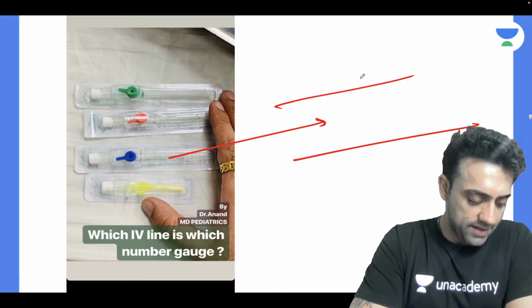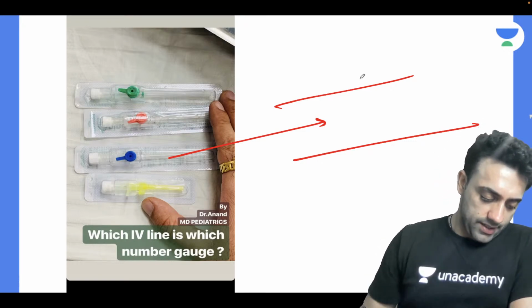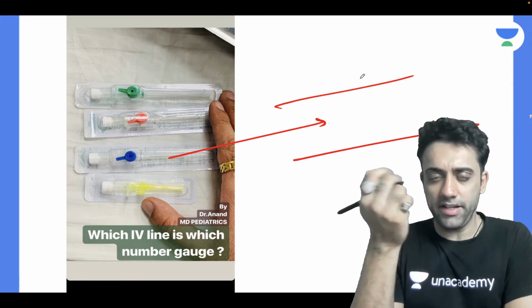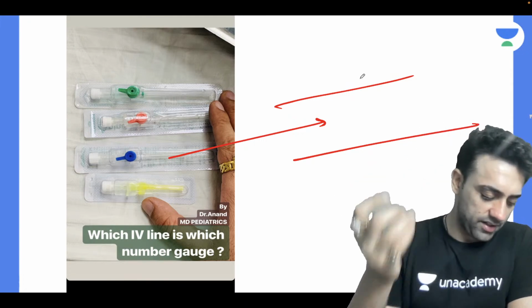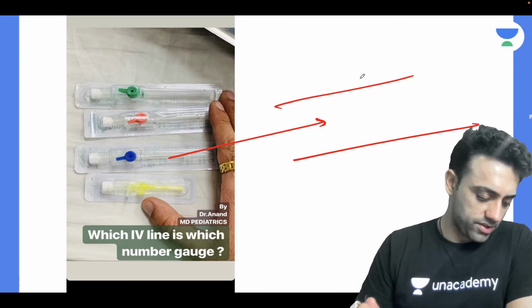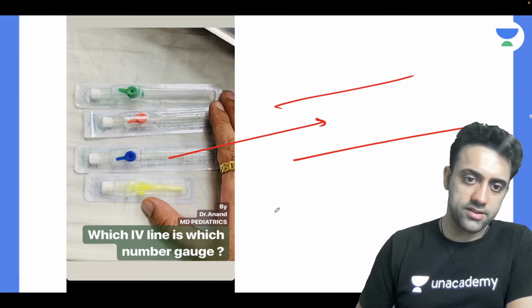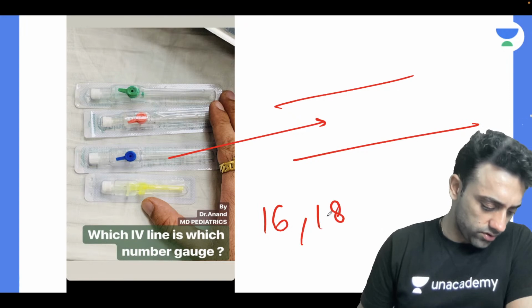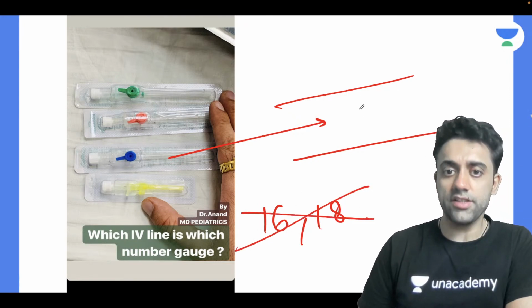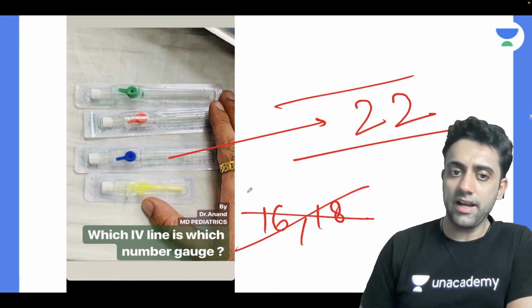Okay, so yes, Rashmi, what do you think? Yes, the treatment, Denis Browne splint and surgical treatment are there. Blue color cannula is which number? Okay, so the options are 16 or 18. So, okay, the answer is neither 16 nor 18, it is 22. Blue color cannula is 22.